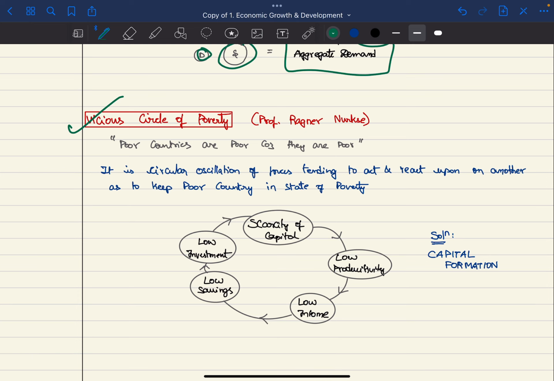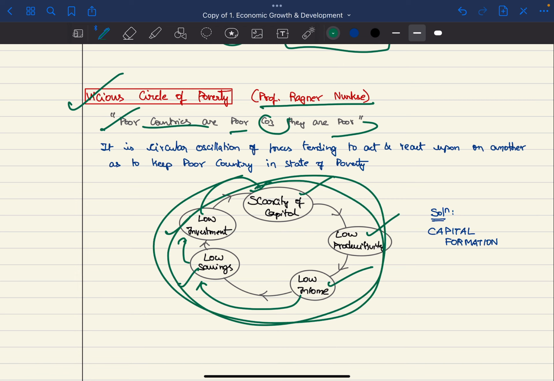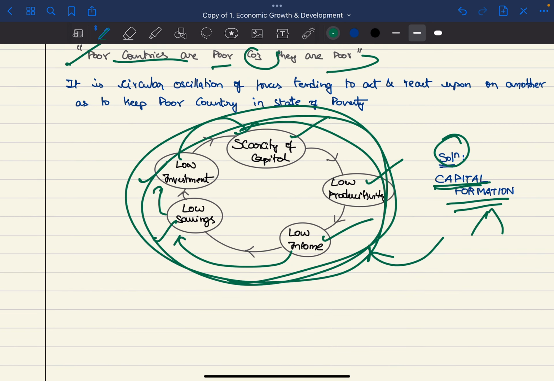Next, we have vicious cycle of poverty, which is given by Professor Ragnar Nurkse, who says that poor countries are poor because they are poor. We can see from this diagram that scarcity of capital will lead to less productivity, which will lead to less income. Less income will lead to less savings, and which will lead to low investment. Again, scarcity of capital, and this keeps on happening. So the solution is capital formation, whereby we can break the cycle. This can be both by public or private.